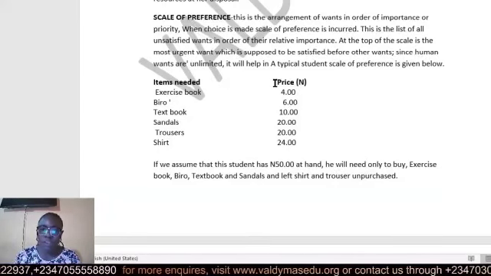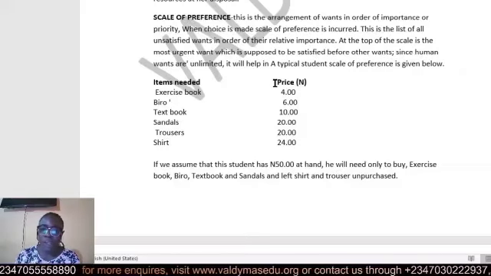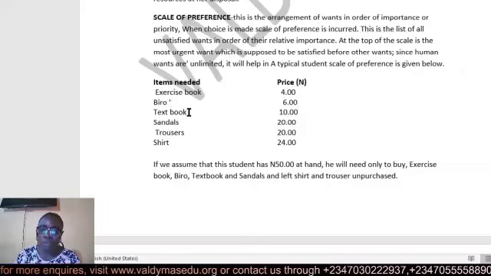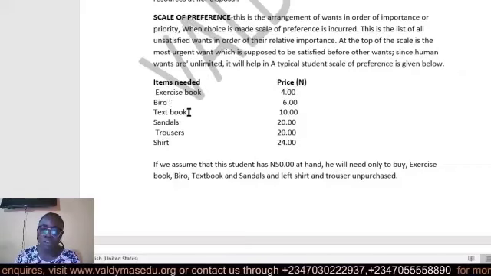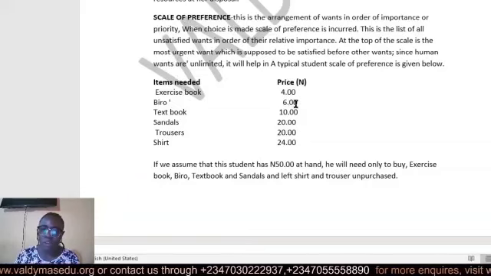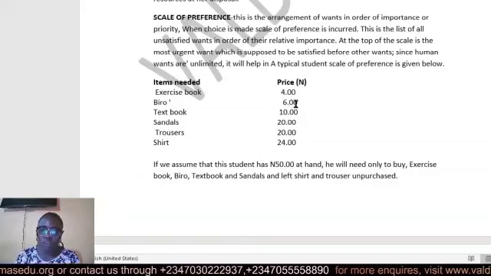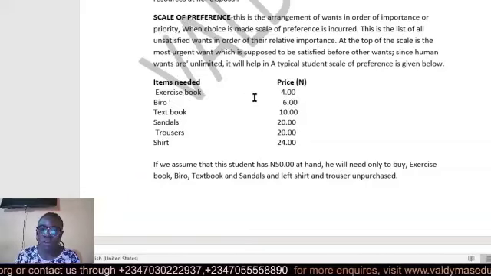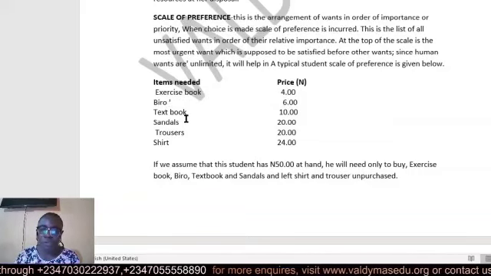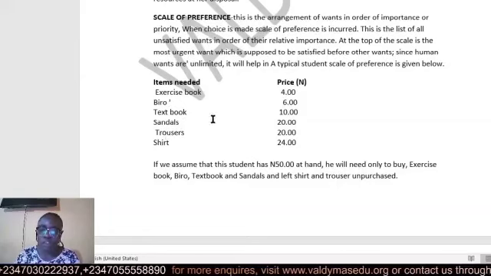You can see that we have some items here drawn like exercise book, biro, textbook, sandals, trouser, and shirt. The items are arranged in order of importance or priority, which means exercise book is very important, followed by biro, textbook, sandal, trousers, and shirt.